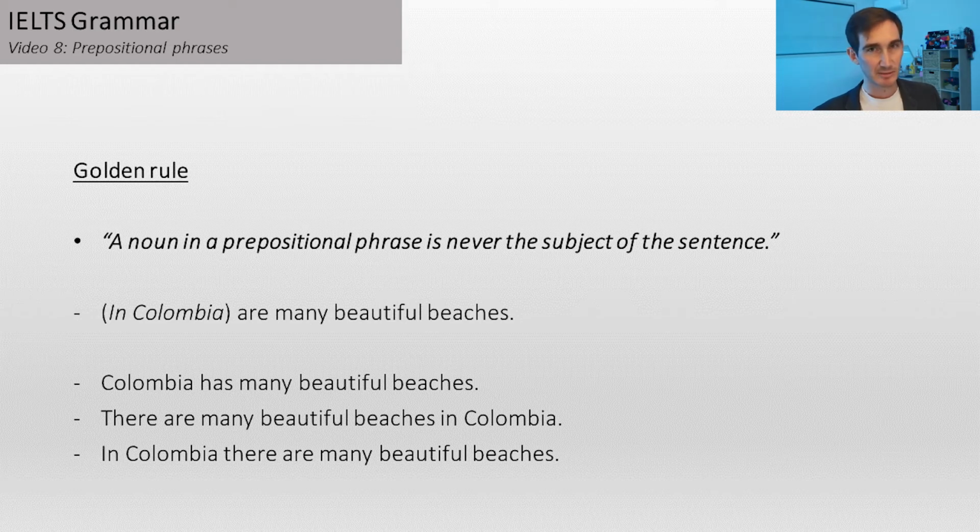Now, is that wrong? Well, it probably sounds wrong because it is wrong, and the reason is there is no subject. So in Colombia, in is a preposition. That means Colombia cannot be the subject of your sentence. Now we have no subject. That's where we have our issue. Three ways to fix this problem are as follows. You could say something like, Colombia has many beautiful beaches. There are many beautiful beaches in Colombia, or, in Colombia, there are many beautiful beaches.